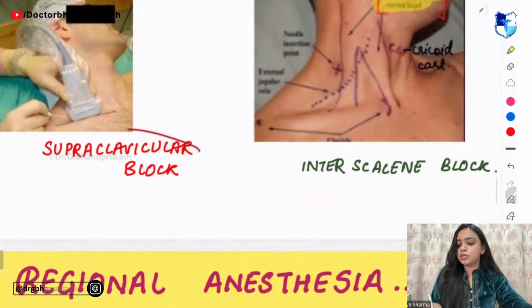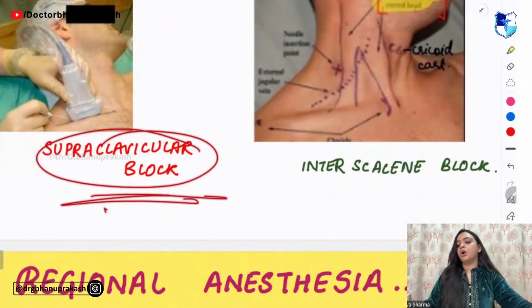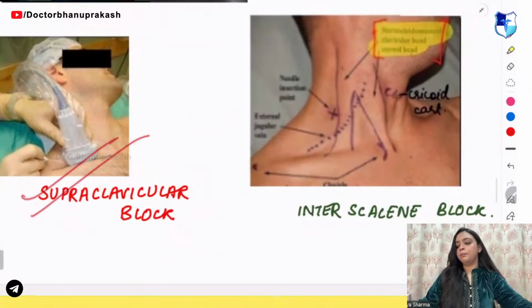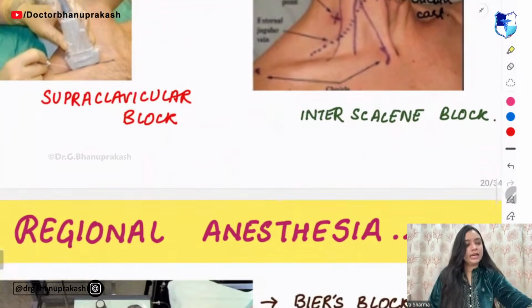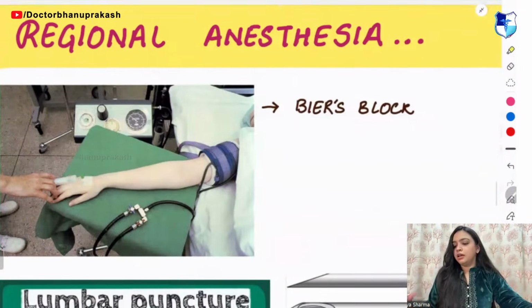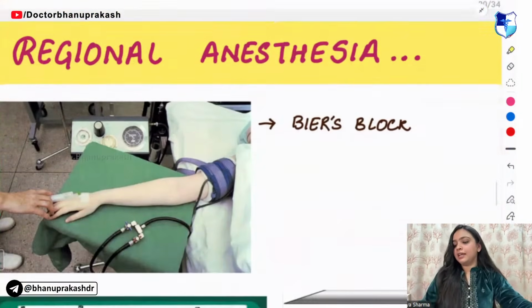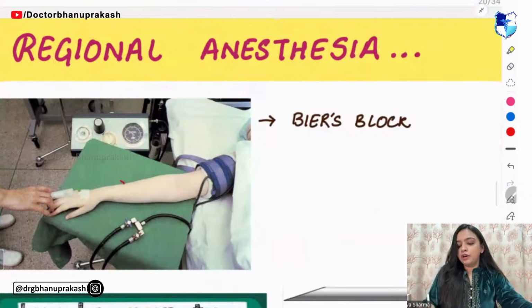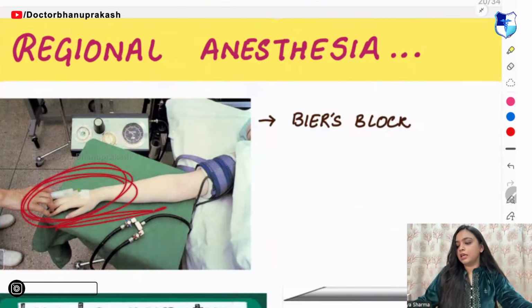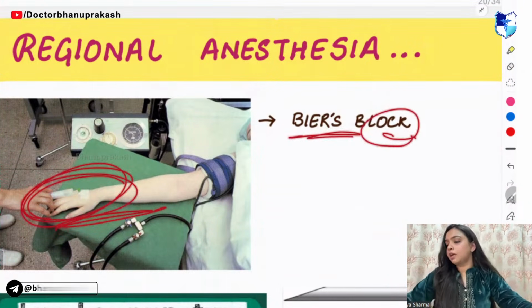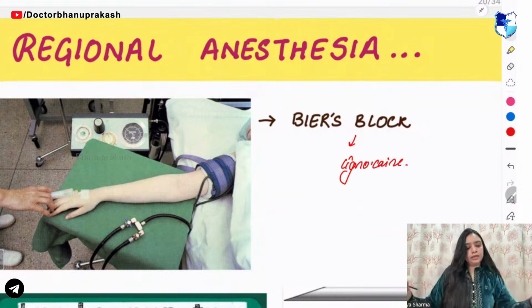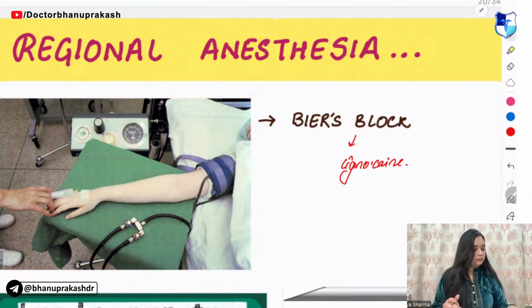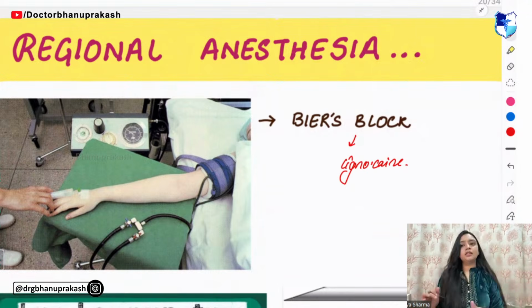Next block that you are able to see is supraclavicular block. This one is your supraclavicular block. And this one is your interscalene block. Now, moving on to the next slide, that is regional anesthesia. Which block that you are able to see? It is Beer's block. And in Beer's block, which agent we use? We use lignocaine, right? Okay, guys, this much is clear to you.